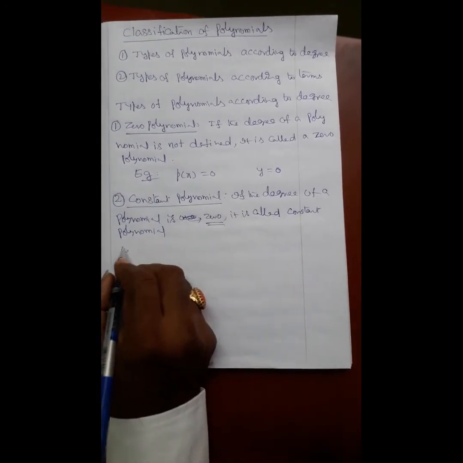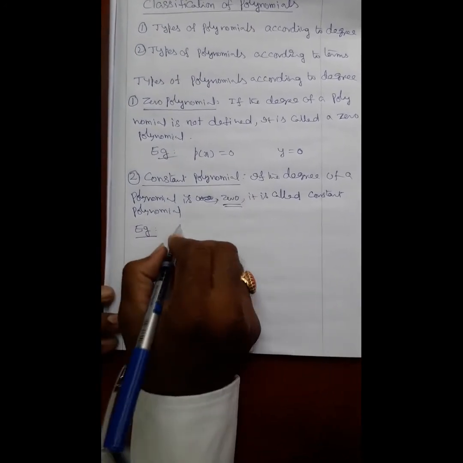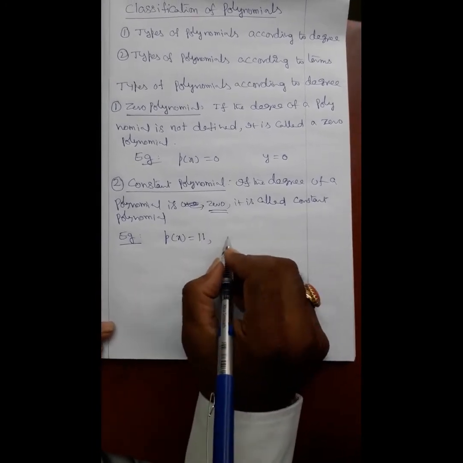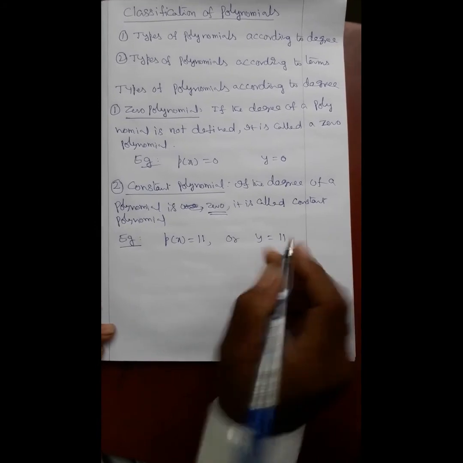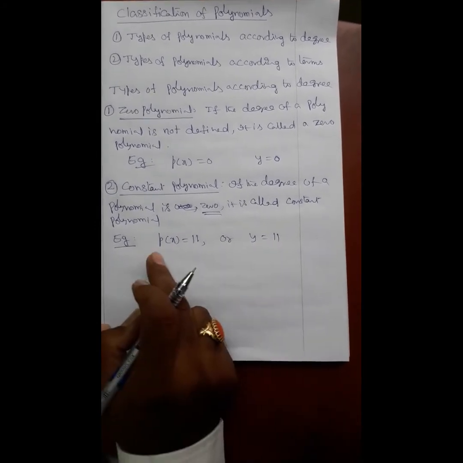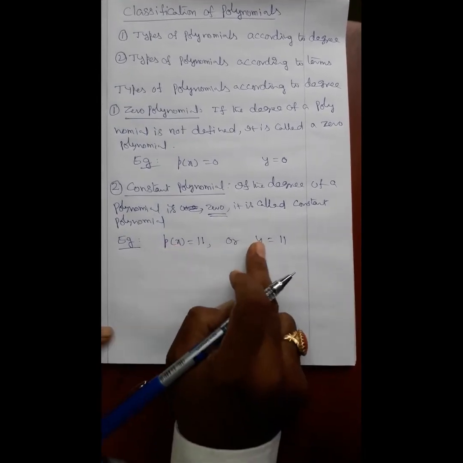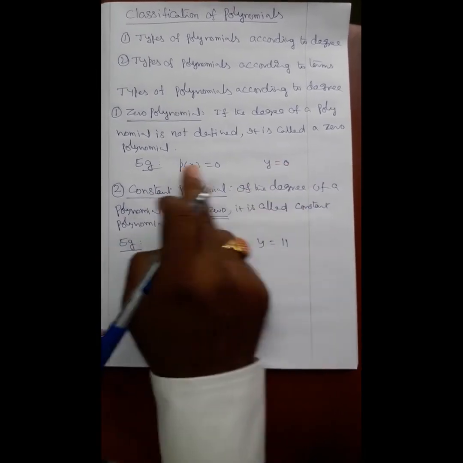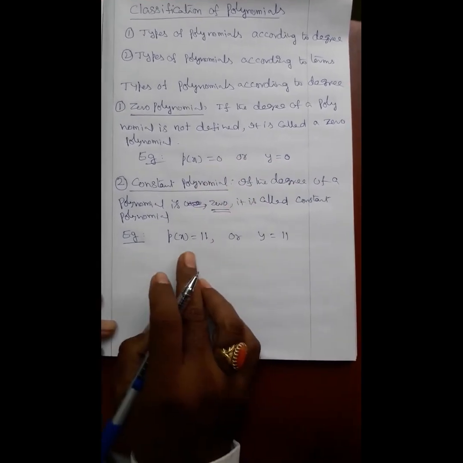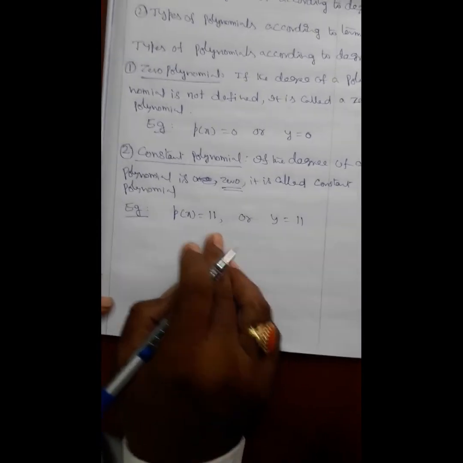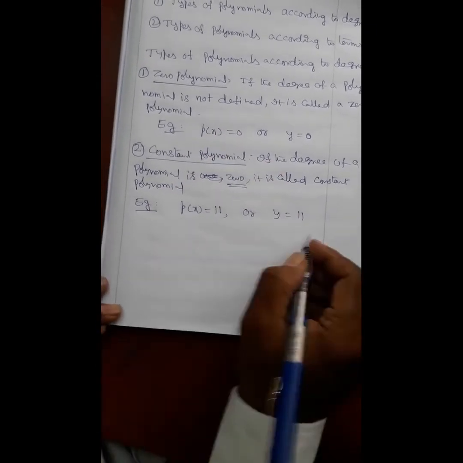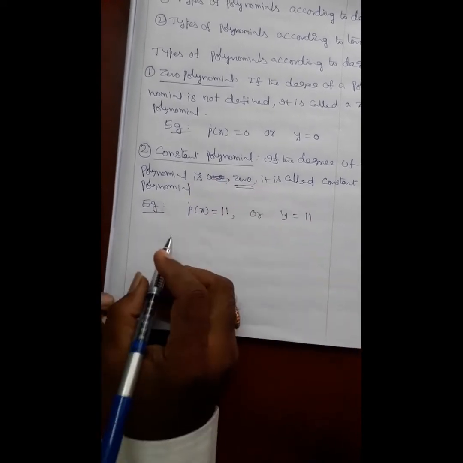Example, p of x is equal to 11 or y is equal to 11. Both are same. Notation for polynomial is either p of x or y. Here p of x is equal to 11. Its degree is 0, whereas for the zero polynomial its degree is not defined. That is the main difference. This is the example for constant polynomial.